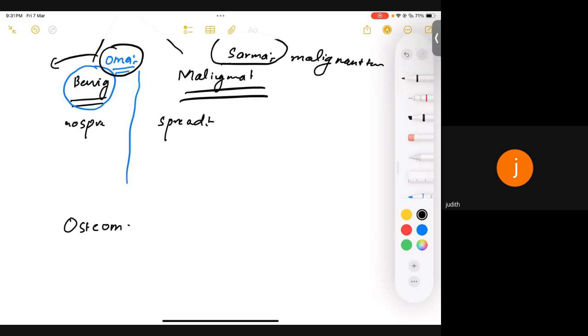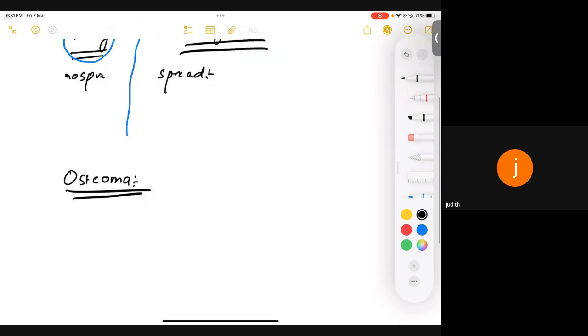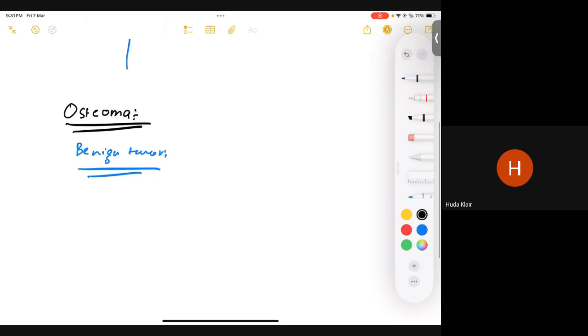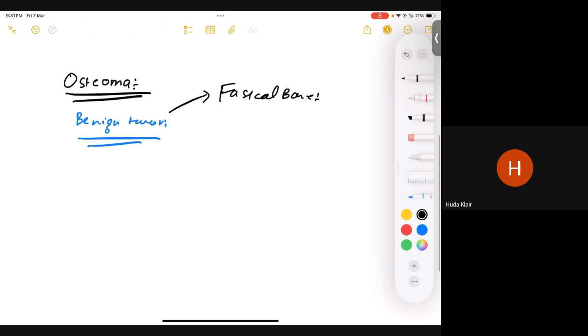So let's discuss our first tumor, that is osteoma. What do you guys think? Is it a benign or a malignant tumor? Benign. Okay, perfect. It is a benign tumor. And what's specific about osteoma is that you are going to see it on facial bones. Very important, right? Facial bones. Another thing associated with osteoma is a disease known as Gardner syndrome, right?